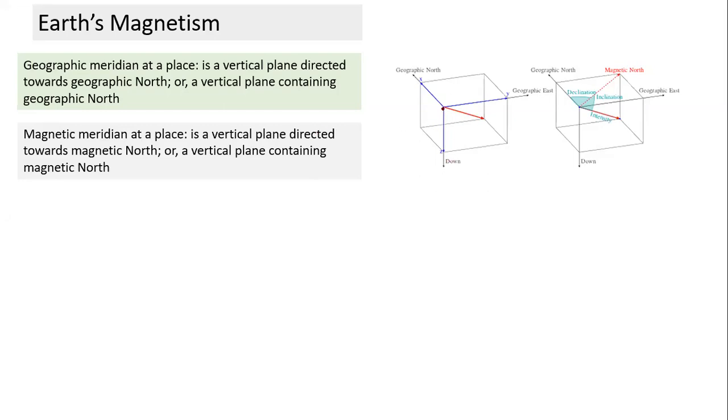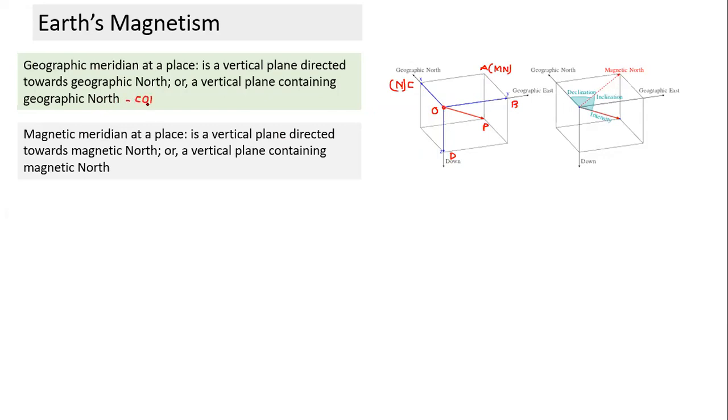So at this point, what is the vertical plane containing the magnetic field? Let me call this point O, this point P, this point A, this point B and C, and this point D. Can we define which one is geographic? This point C is nothing but north, geographic north. And this point I call magnetic north. To define a plane, I need 3 points. So which 3 points are there in the geographic meridian? Which vertical plane? COD. That's the geographic meridian.